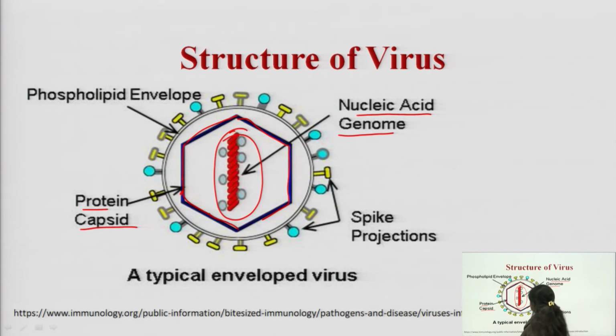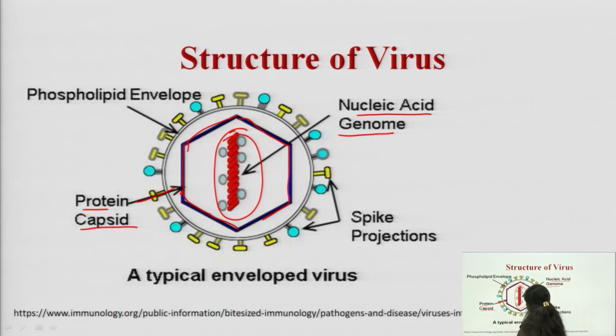Based on the structure of this capsid layer, which may be helical, may be circular, the shapes may differ for this protective layer, and based on that we have different kinds of morphologies, different types of shapes and structures of the viruses.